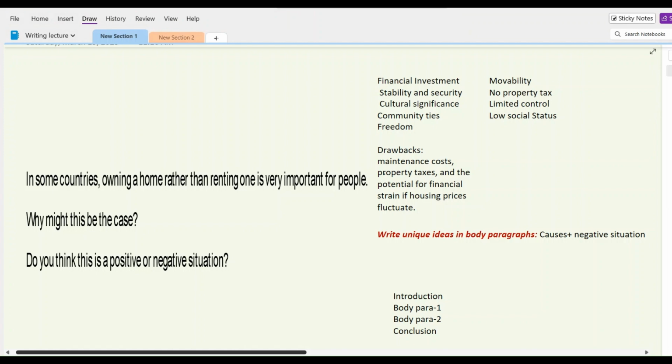The question said in here that in some countries, owning a home rather than renting one is very important for people. Why might this be the case? Do you think this is a positive or negative situation?